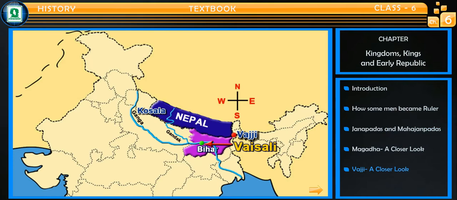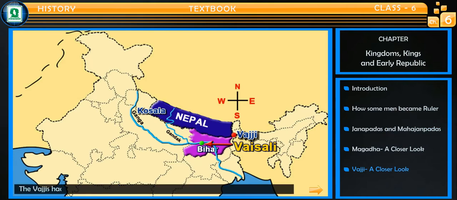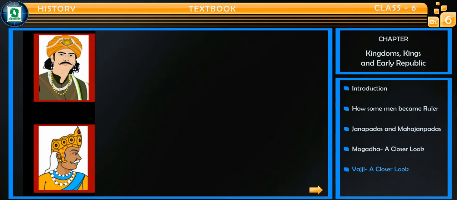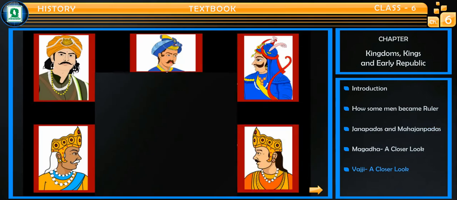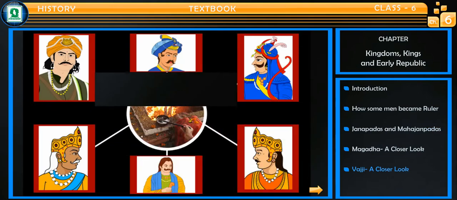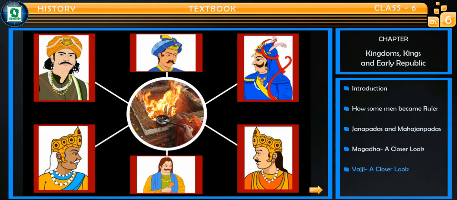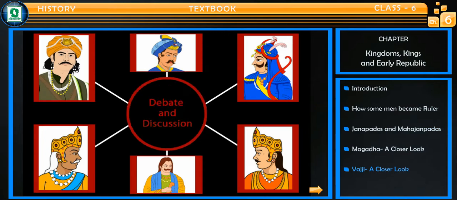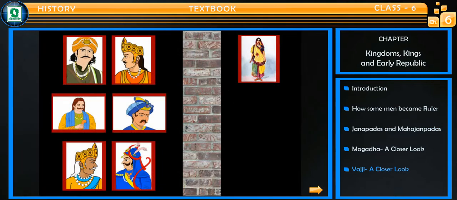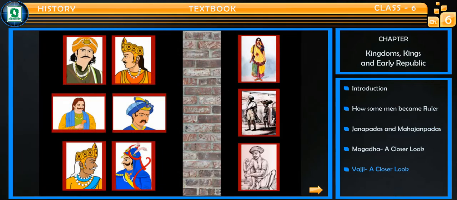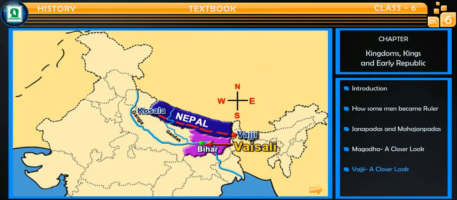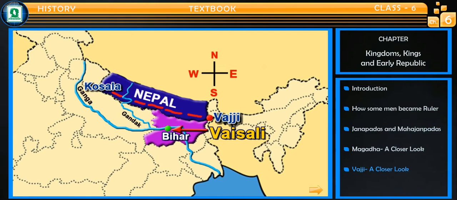Unlike the Mahajanapadas previously discussed, the Vajjis had a different kind of political organization known as the Ghana or a Sangha. In a Ghana or a Sangha, there was not one but several kings. These kings performed rituals together. They met in the assemblies and by discussion and debate decided what had to be done and how. However, women, dasas, and kammakaras could not participate in these assemblies. More powerful kings of different kingdoms tried to conquer the Sanghas.